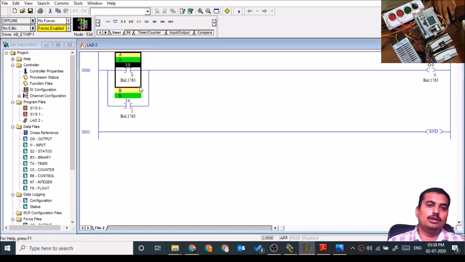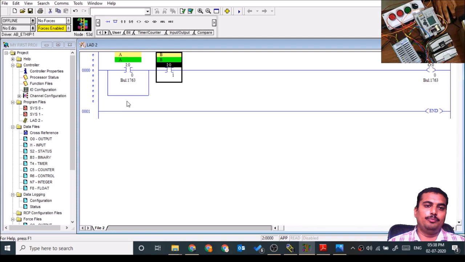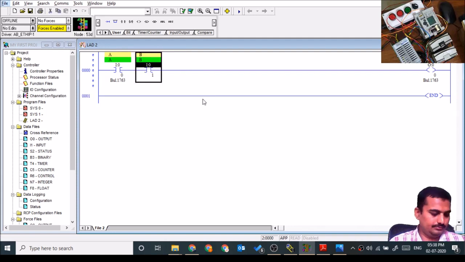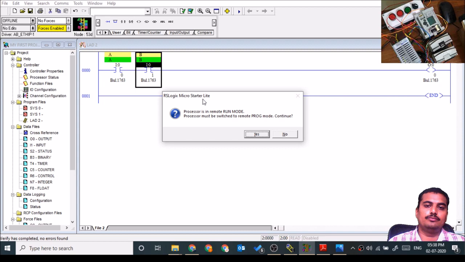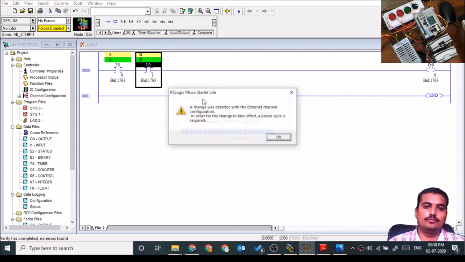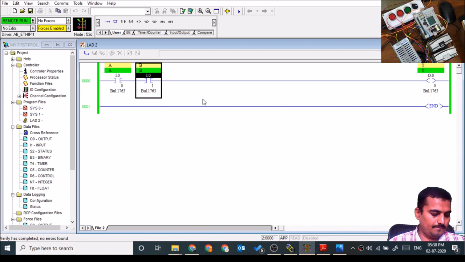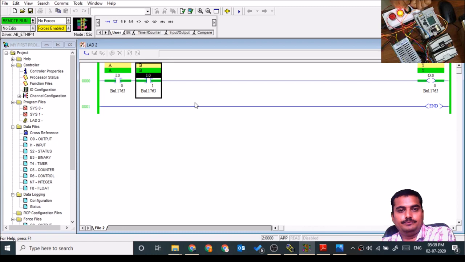Then we'll see the AND gate. When both inputs are on, then and only then output should be on. Zero 1 0, 1 0 0, 1 1 1.